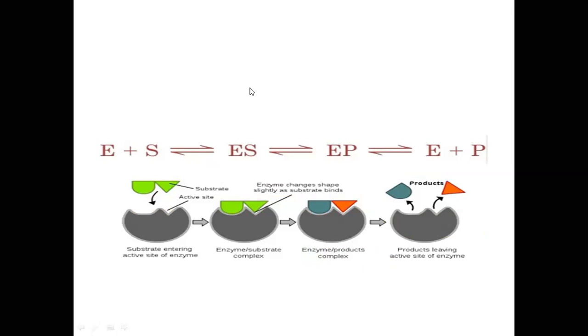So Emil Fischer proposed the lock and key model, then Koshland proposed the induced fit model, a better or modified version of Emil Fischer's lock and key model. So this is regarding the enzymes, friends. So today we will